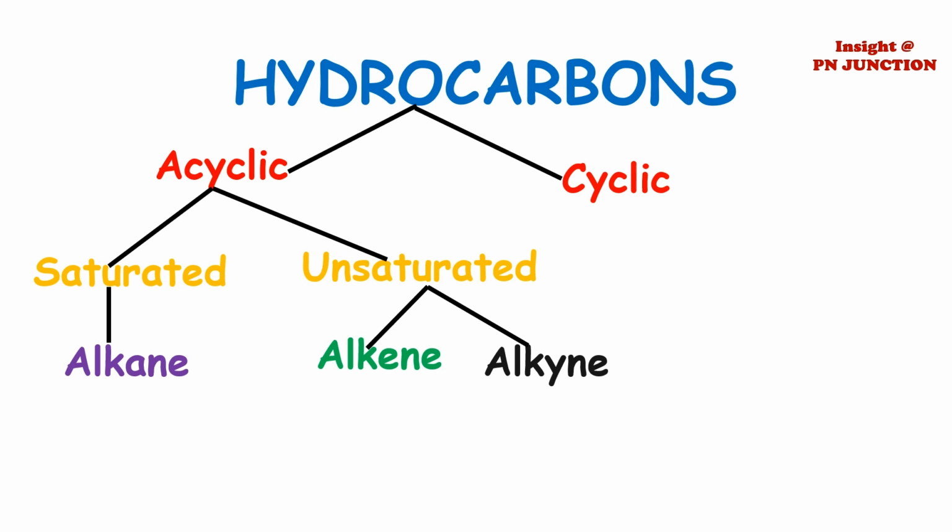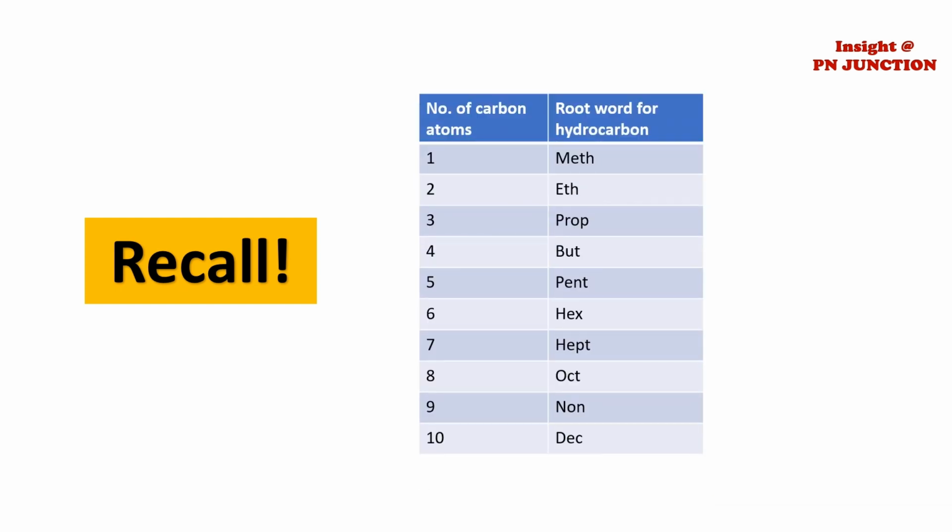In this video, we will deal with the basics of hydrocarbons, as in their types and structures, of acyclic hydrocarbons only. Before moving forward, let us first recall what the root word in these hydrocarbons means. If the number of carbon atoms is 1 in a hydrocarbon, then it has a root word meth. For 2 carbon atoms, it is eth, and for 3 carbon atoms, prop is used. Subsequently, they are but, pent, hex, hept, oct, non and dec for others till 10 carbon atoms.